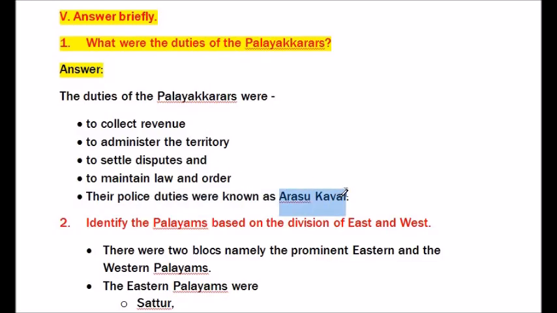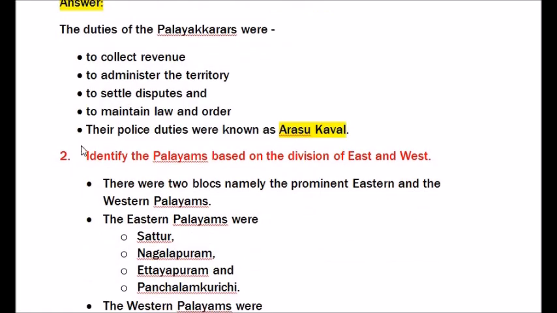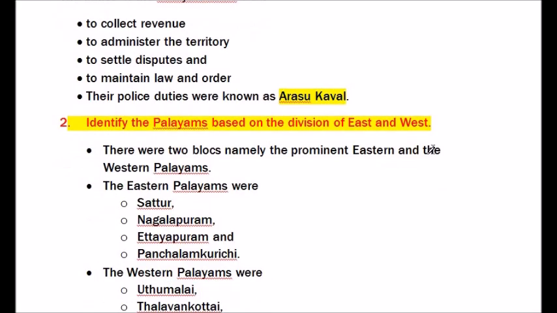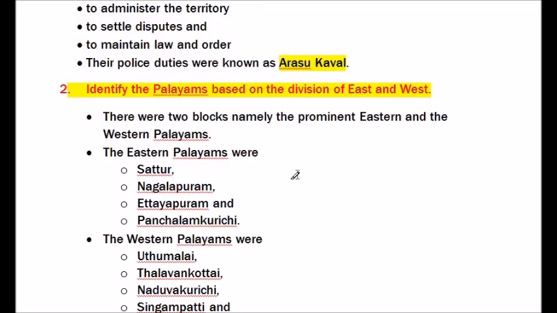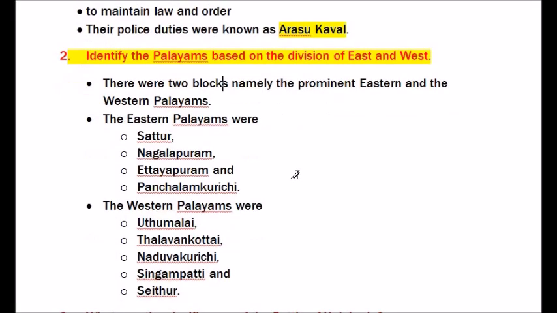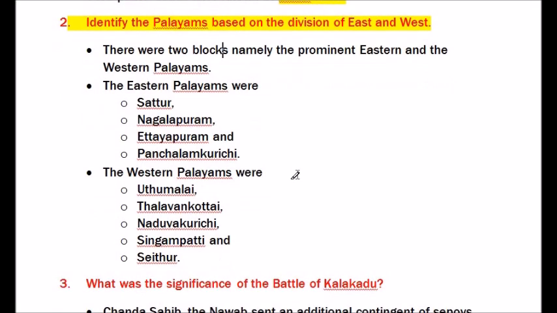Question number 2. Identify the Palayams based on the division of East and West. There were 2 blocks, namely the predominant Eastern and the Western Palayams. The Eastern Palayams were Sattur, Nagalapuram, Ittayapuram and Panchalamkurichi. The Western Palayams were Uttumalai, Talavankotai, Naduvakurichi, Singampatti and Seidur.